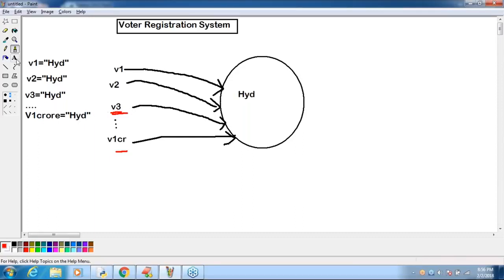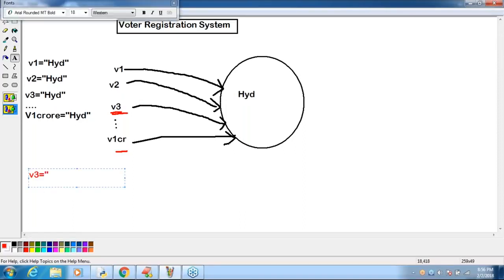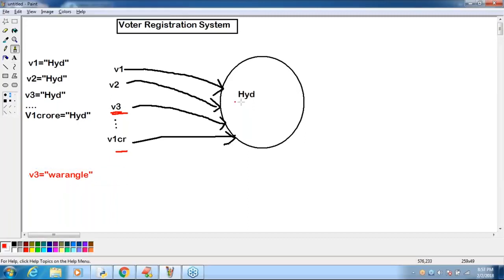Suddenly, sir, what is he doing? V3 city name is Warangal. Like this, Warangal. If I take Warangal, this Hyderabad is going to be replaced with Warangal.